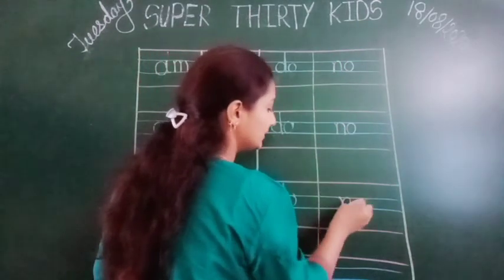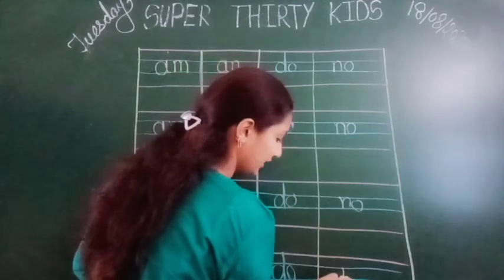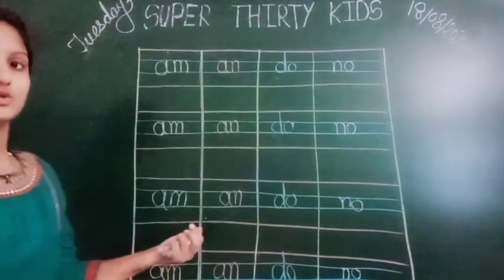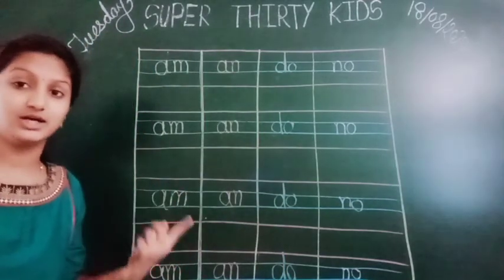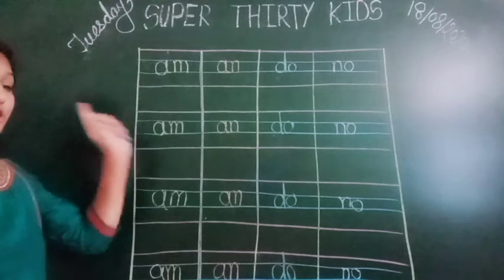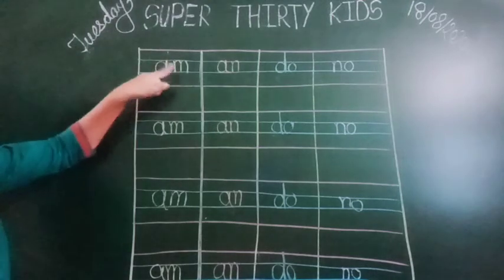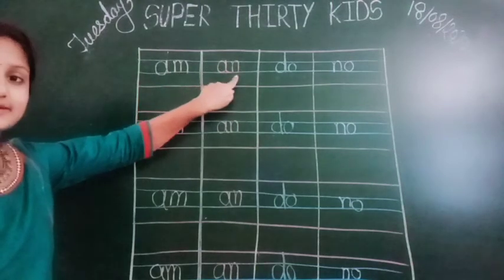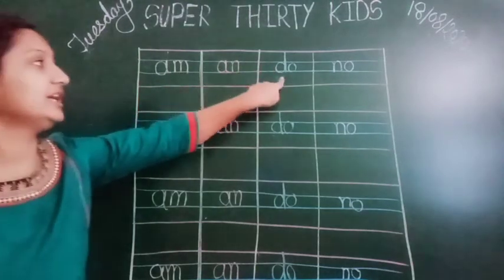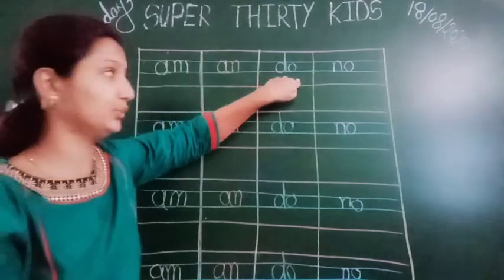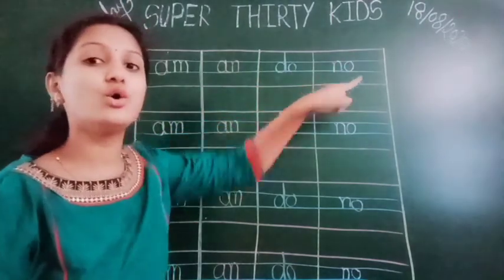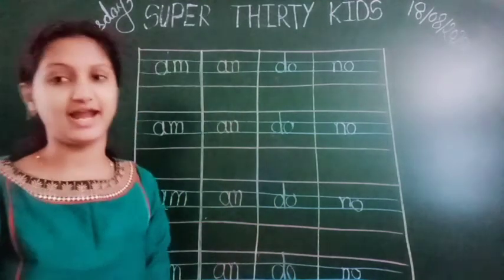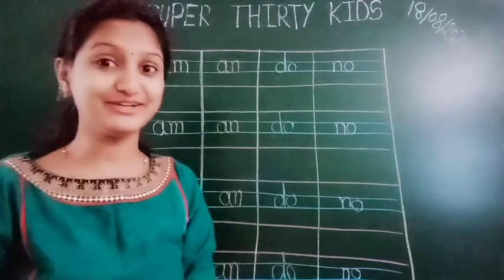No. All these letters we learned till today. That's why I give you these 2 letter words. So we have to read it, learn it and write it properly. Again we have to read it. Come on. AM, am. DO, do. NO, no. Like that we have to write it and read it and learn it also.